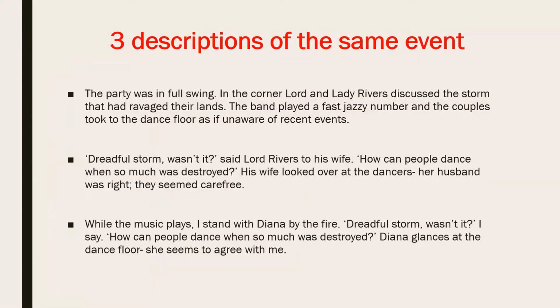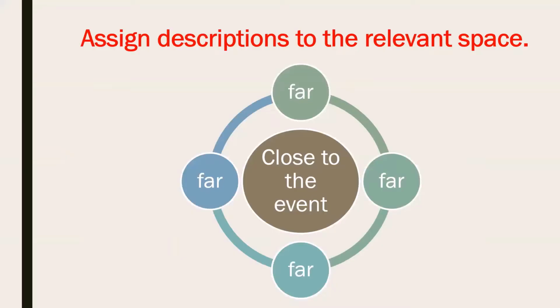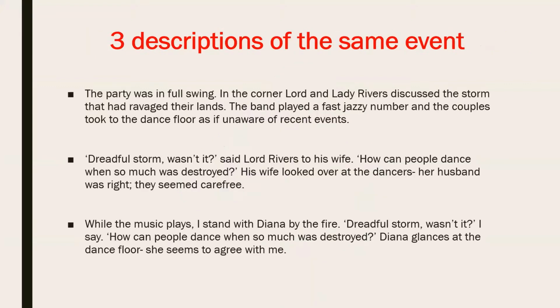Okay, we are finding viewpoint, right? We are focusing on viewpoint. What things help to understand somebody's perspective, somebody's viewpoint? There are three descriptions in front of you of the same event. What you have to do, sorry, this is the last one, is assign descriptions to the relevant space, meaning which description is close to the event, which description is far. For example, which explanation says that it is close to the event. There are three descriptions, same event.